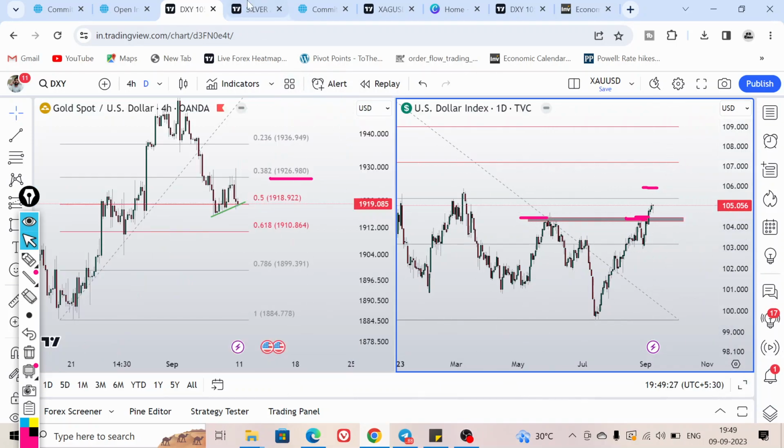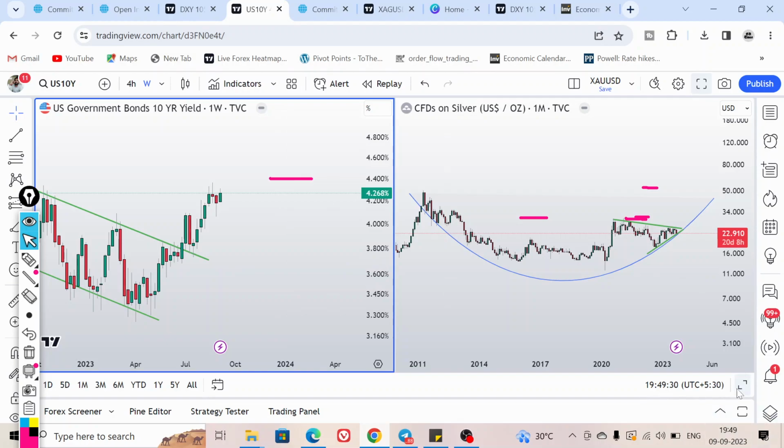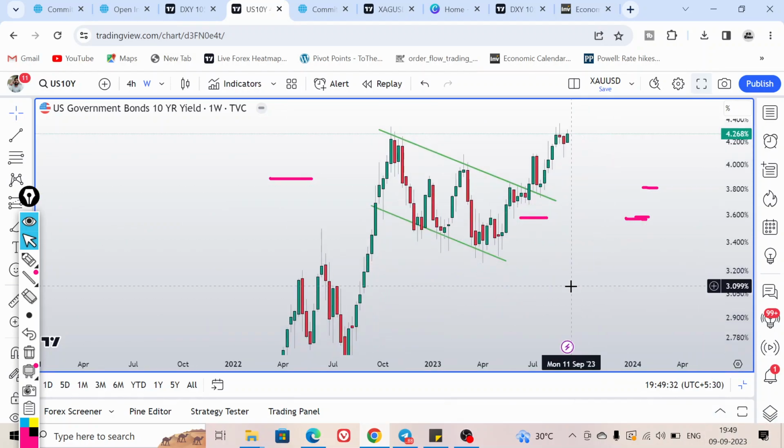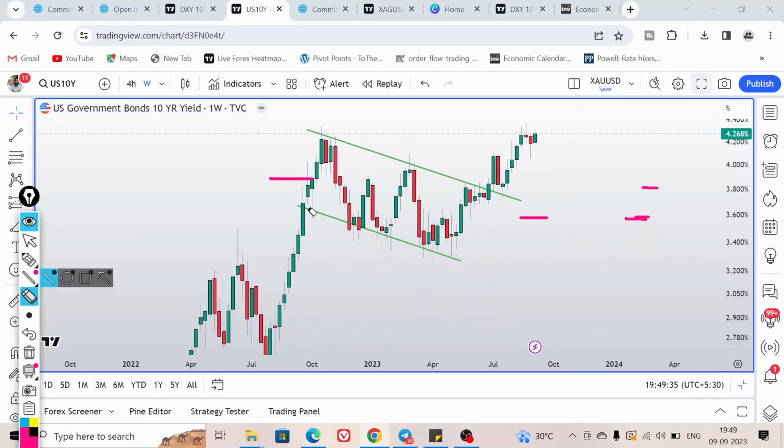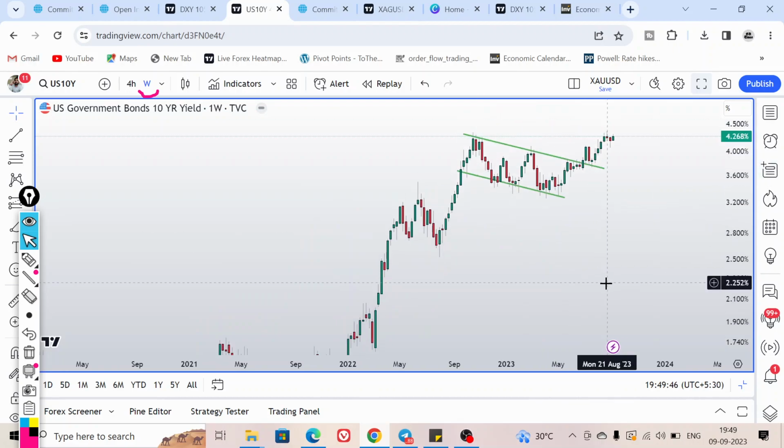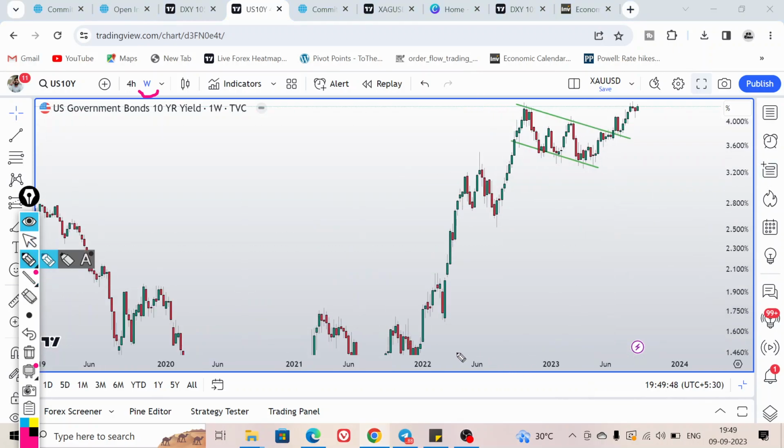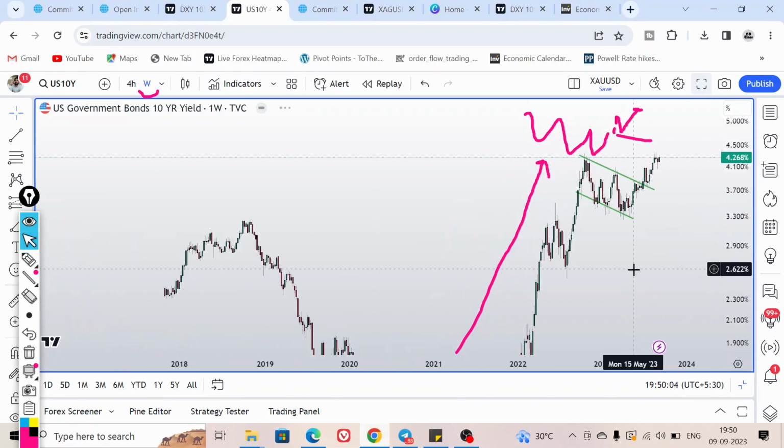Also, if we move to the US10Y chart, this is the US10Y weekly chart, as you can see. On the US10Y weekly time frame, it is also moving in a bullish phase right now. After this good bullish move, price consolidated inside this bullish flag and broke out and retested and is currently trading above this trend line support. So overall it is also bullish right now.